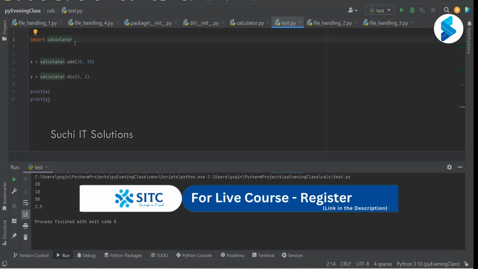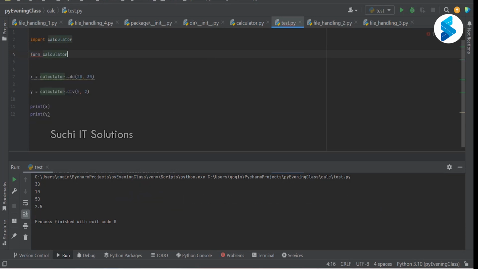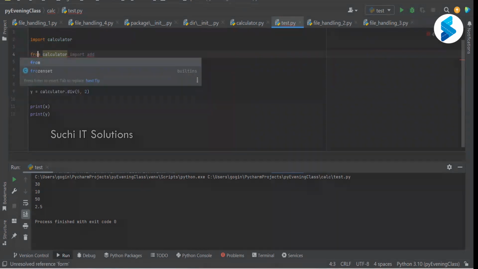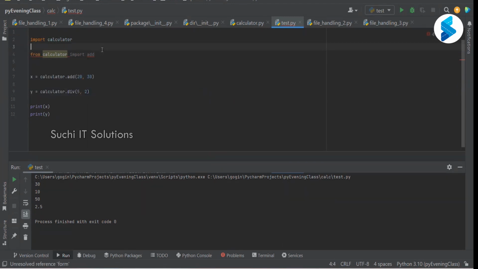Another way of importing is that I can import only one or two specific functions. This reads just like plain English. From calculator import add. I'm saying I don't want the entire calculator module, so I'm going to comment this out.